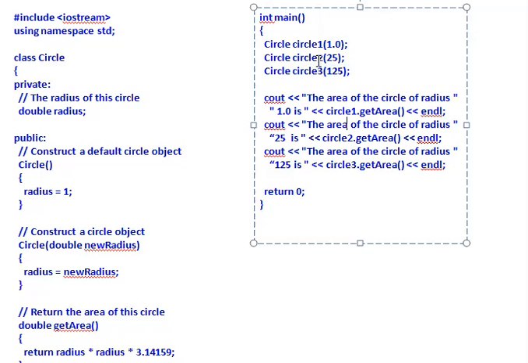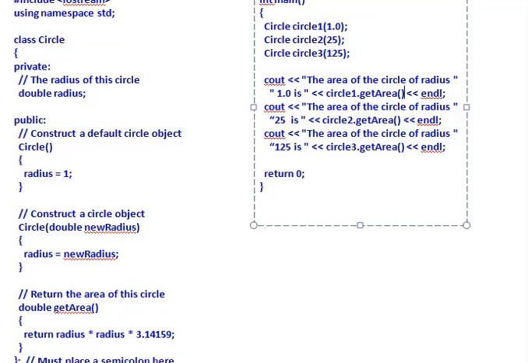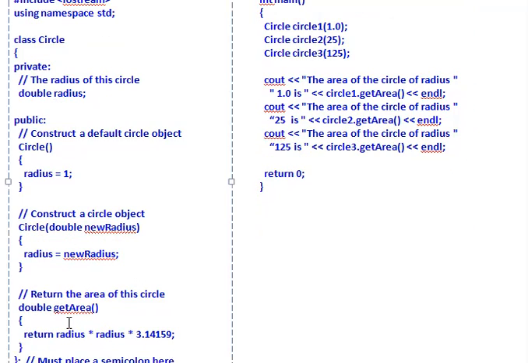After creating an object, each object invokes a member function. Based on the dot operator in the cout statement, circle1 dot getArea is a member function represented in class Circle.